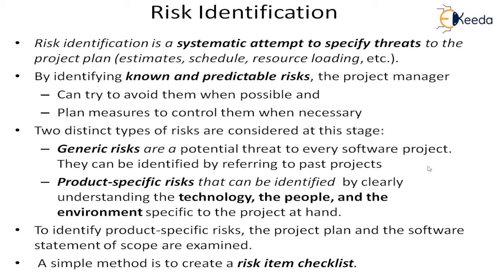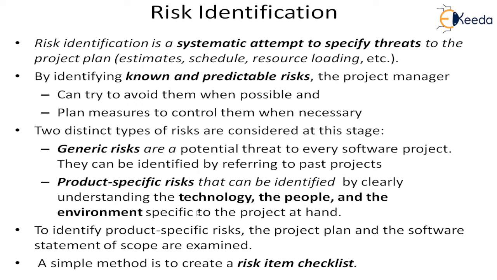So these are mostly project related risks, and these are generic risks which are common to other areas. These will be mostly project and technical risks, and these will be common risks, known risks, and unpredictable risks that have happened in past projects. To identify product specific risks, the project plan and the software scope statement will be examined, and there are some methods which people have listed for how to do this. Because this is a generic risk, you can go and look into past projects and determine it. But for product specific risk, you have to do some analysis.